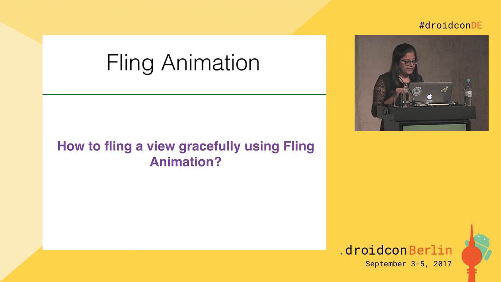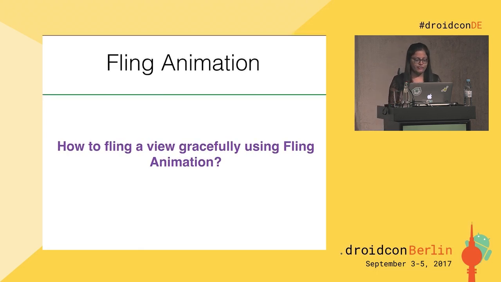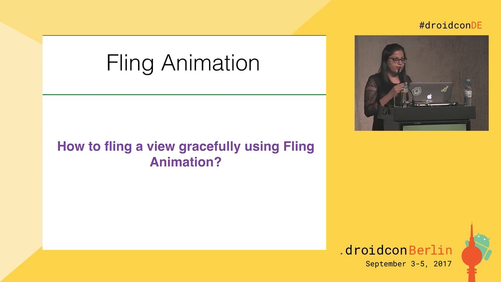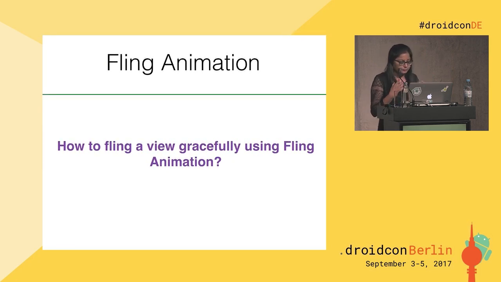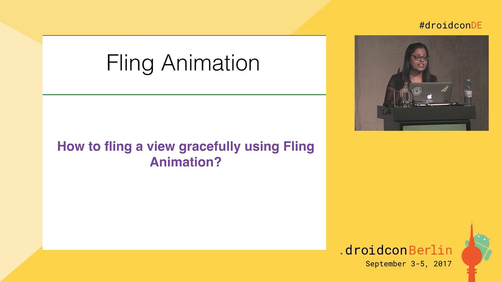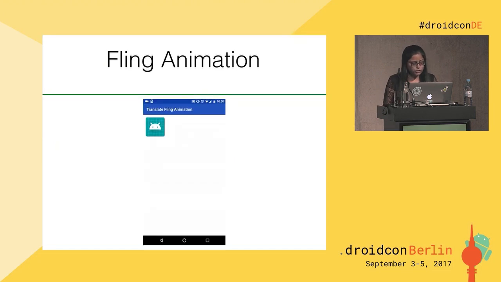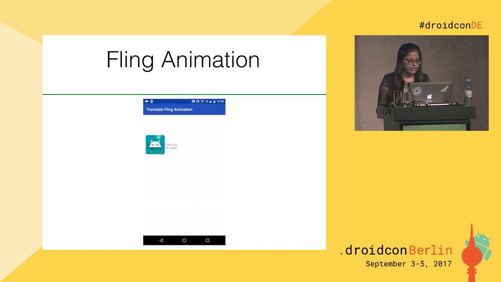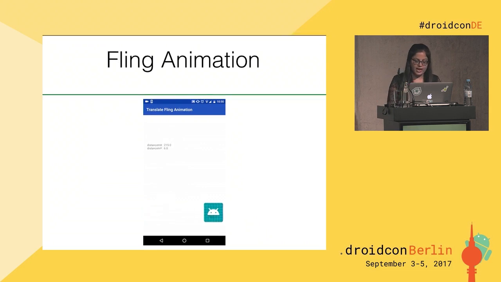When you fling an object in the real world, you give the object some initial velocity, usually the velocity of your gesture from your finger. Then it continues to travel with some momentum before gradually coming to rest. And why does the object come to rest? Because there is a force working on it, the friction force, which slows down the velocity until the object stops. So now here you can see, for simulating this fling behavior and graceful ending of the animation, we are using the FlingAnimation class, and we are flinging the view across the x-axis and y-axis depending upon the fling gesture direction.